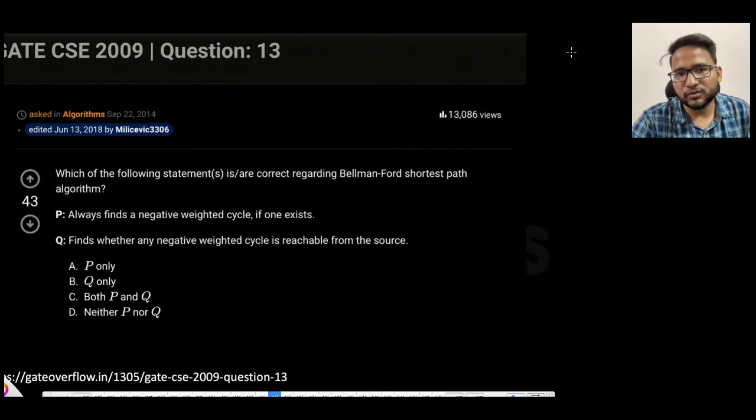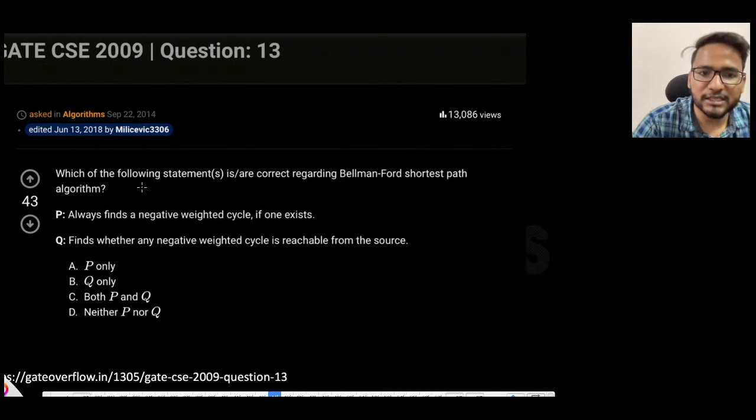Now, let's just solve this question. This is a GATE 2009 question. It is saying, which of the following statements is correct about the Bellman-Ford shortest path algorithm? It always finds a negative cycle if one exists.